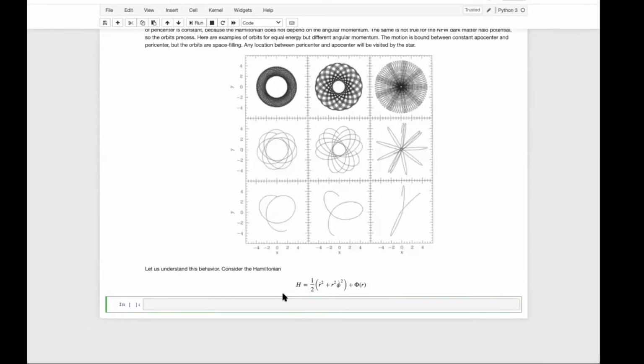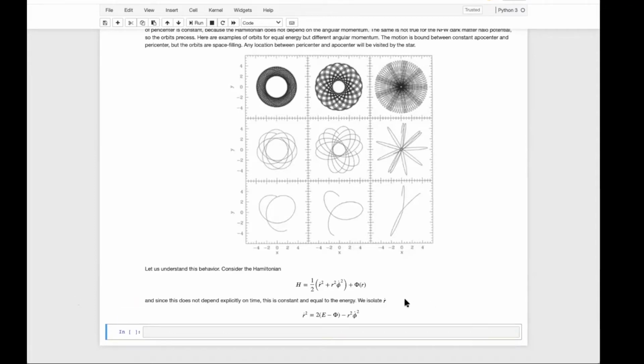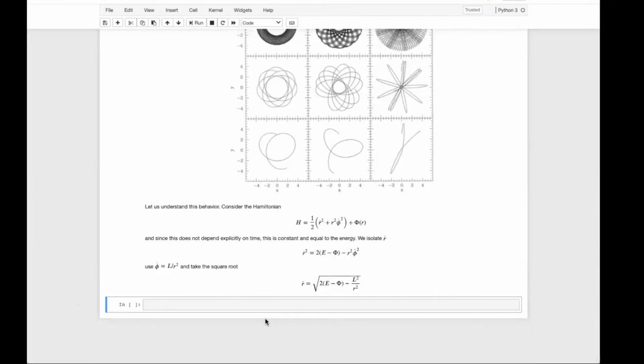Consider this Hamiltonian, which is for a central force where the potential is spherically symmetric. Since this does not depend explicitly on time, the Hamiltonian is constant and is equal to the energy. Let's then isolate R dot, equating here the Hamiltonian with the energy E. Let's substitute phi dot by the angular momentum and take the square root. So this is the equation for R dot, depending on energy, the potential, and the angular momentum.